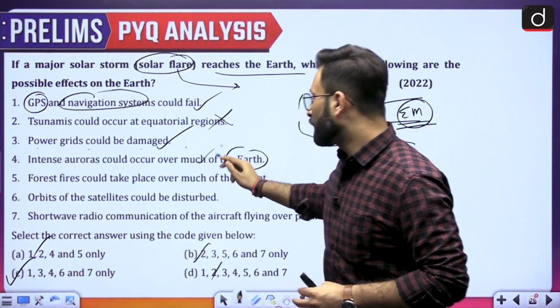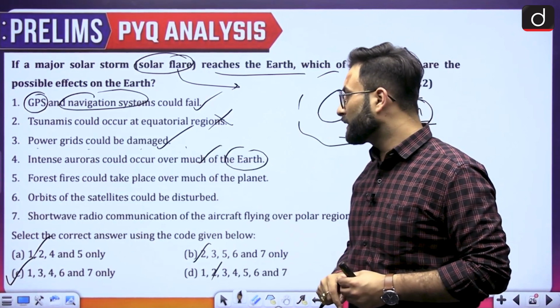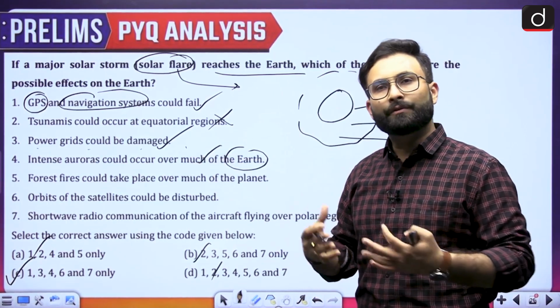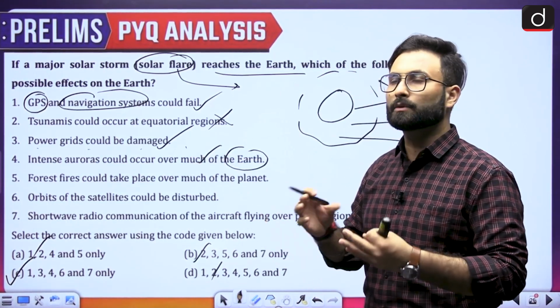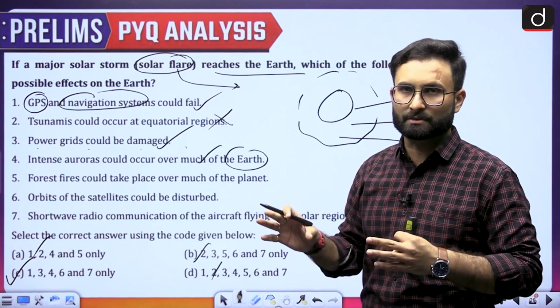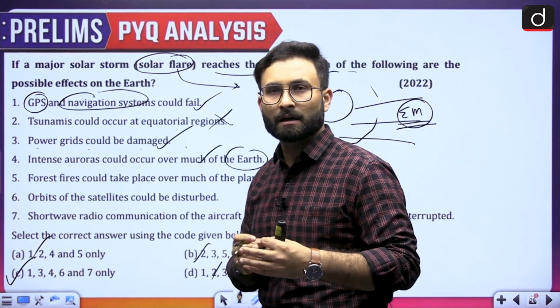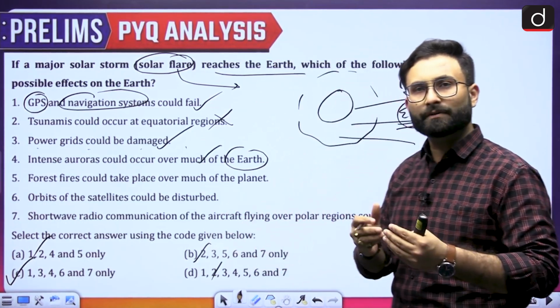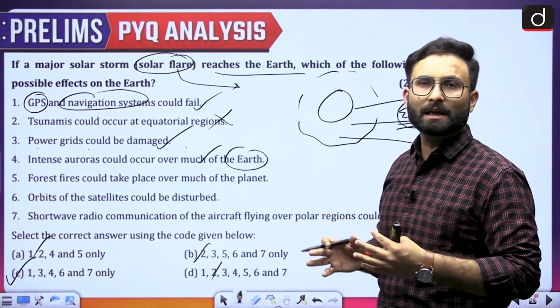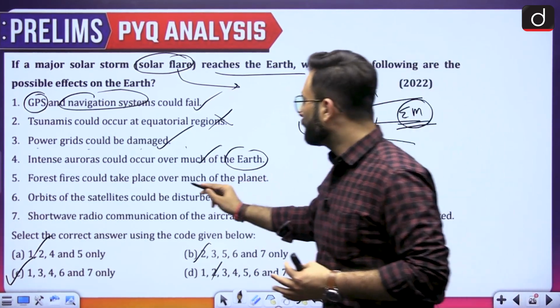So 4 is right. Coming to the next one, forest fire could take place. Again, forest fire is a phenomenon which is there on earth. Now that is also related to some physical features. If there is some kind of anthropogenic activity, or otherwise some drought-like situation, that is a physical feature and nothing to do with electromagnetic waves. So that will also be eliminated.